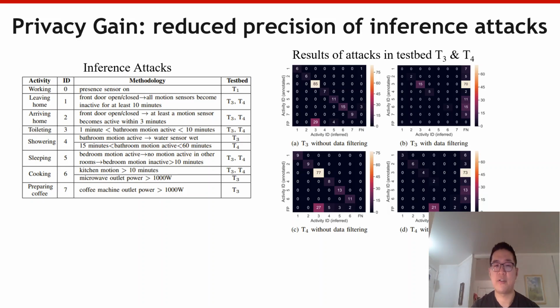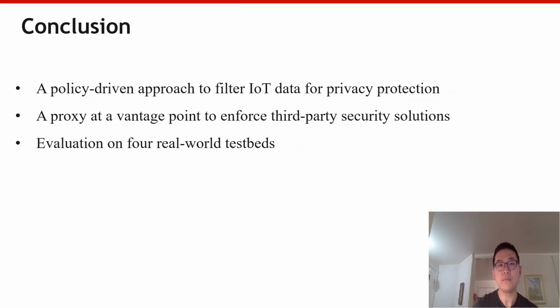The heuristics are derived from several existing papers about activity recognition. We test the performance of activity inference with and without data filtering. The 4 confusion matrices in the right picture show that the data reduction significantly impairs the capability of inference attacks in 2 testbeds, T3 and T4.